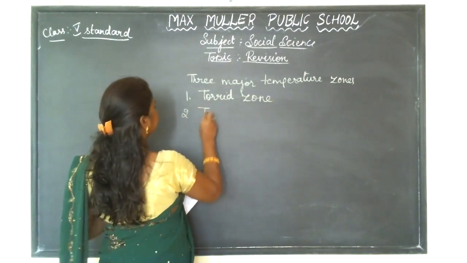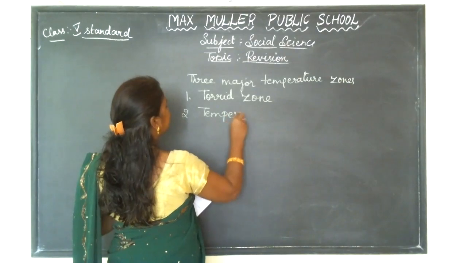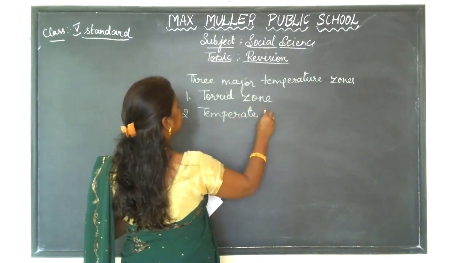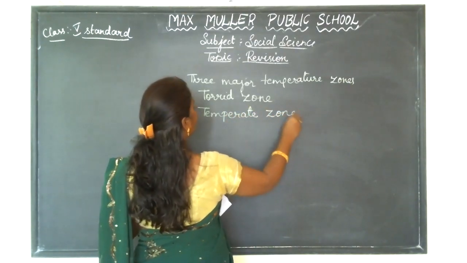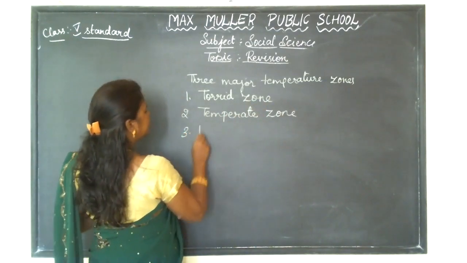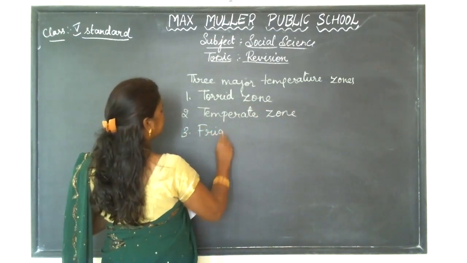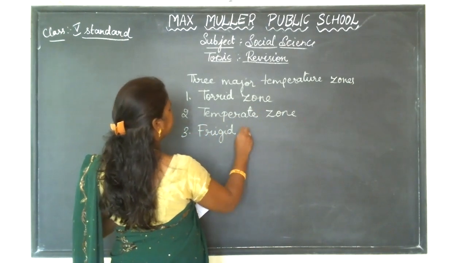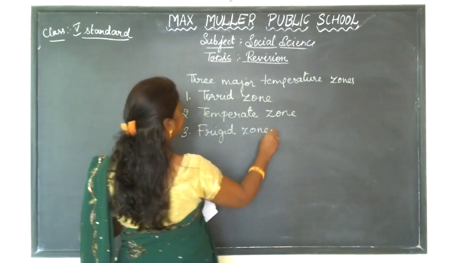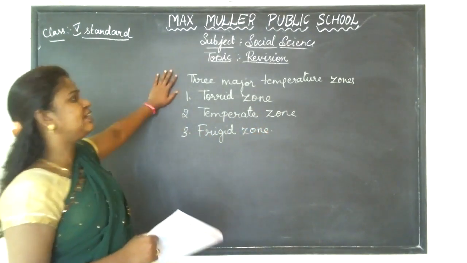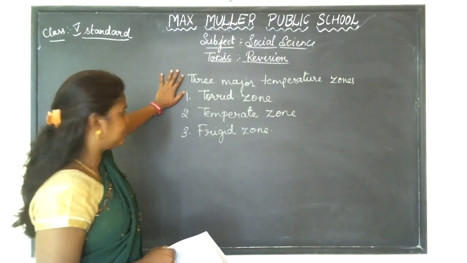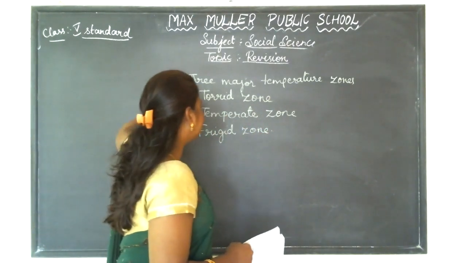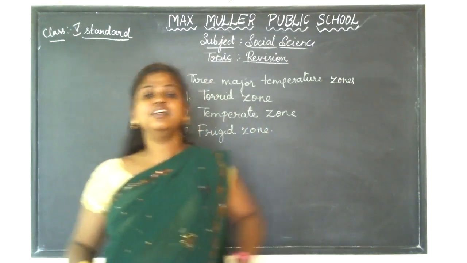The second one is temperate, T-E-M-P-E-R-A-T-E, temperate, zone. The last zone is frigid, F-R-I-G-I-D, zone. So these are the three temperature zones on Earth. They are torrid zone, temperate zone and frigid zone.